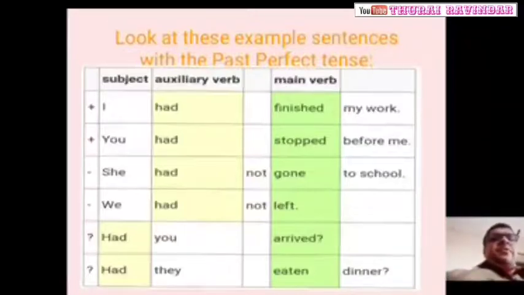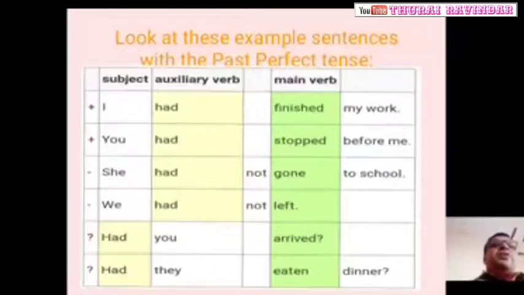Option A, had received. Option B, received. Option C, is receiving. Option D, receiving. I am giving you 2 seconds. Yeah, the right answer is had received. He stayed up all night because he had received a lot of homework.